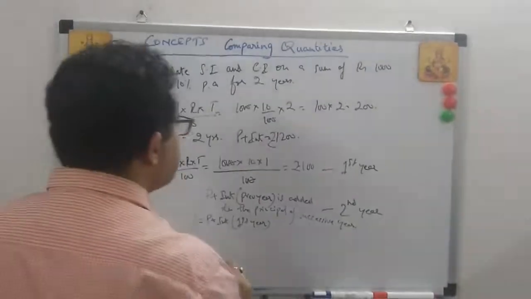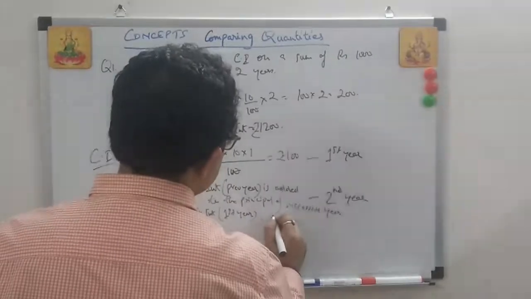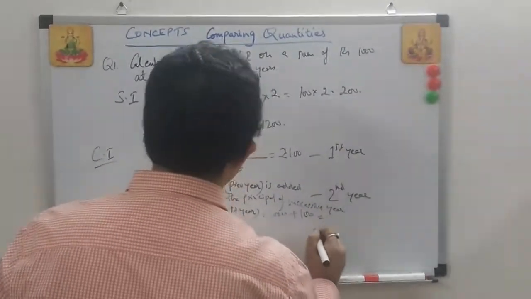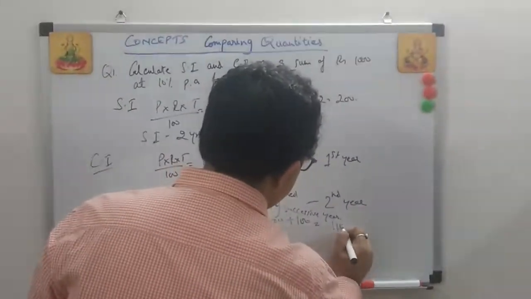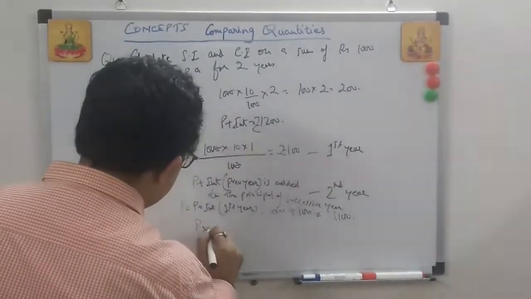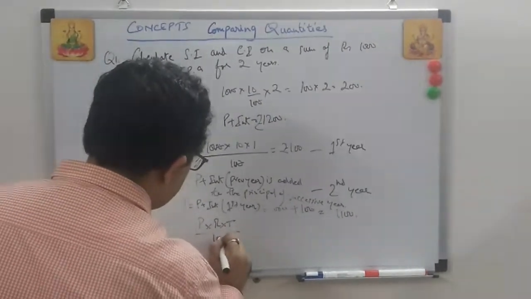Let's see how that makes a difference. So it will be 1000 plus 100 is equal to 1100. This becomes your principal for the second year. Again, P into R into T, the same formula, but it's compound interest.